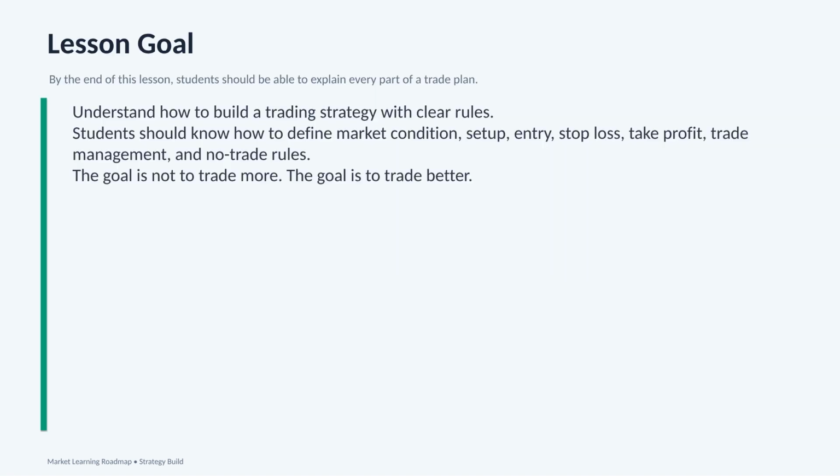Now, let's talk about the lesson goal for strategy building. By the end of this lesson, students should be able to explain every part of a trading plan. A trading strategy is not just about finding a buy signal or a sell signal. A real strategy has clear rules. First, we need to understand the market condition. Is the market trending up? Is it trending down? Is it moving sideways? Is volatility high or low?